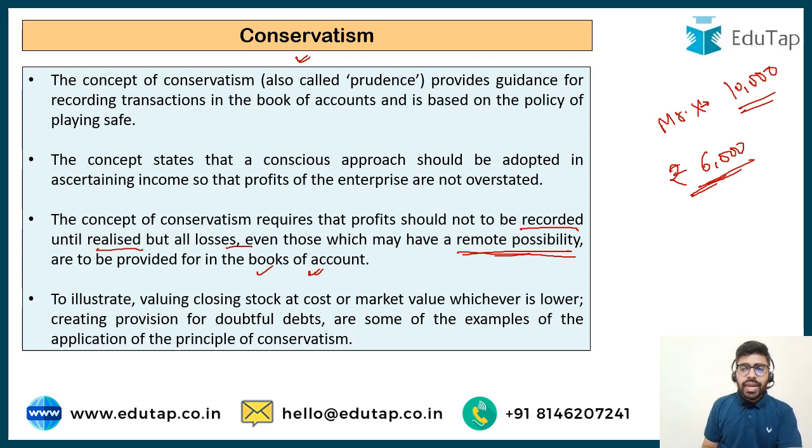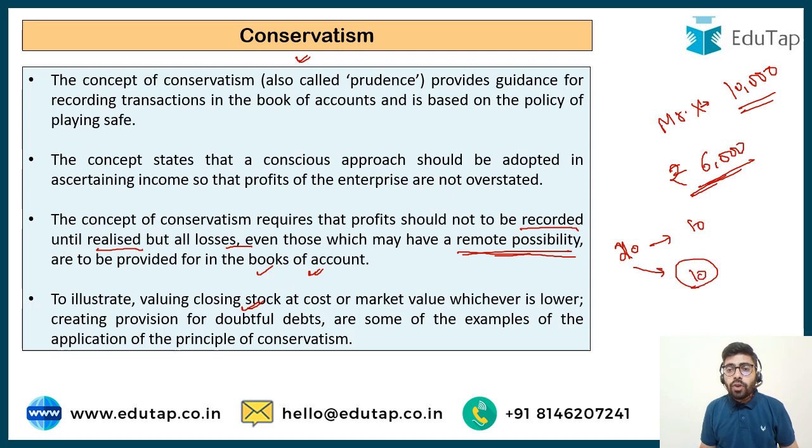There are different practical examples which are followed. For example, you have certain closing stock with you. I have bought 20 phones and sold only 10. The 10 are still in stock with me, and I have to show them in my books of accounts as my stock. I should show them at cost or market price, whichever is lower. I cannot say that I bought these for 10,000, the market price is now 15,000, and so I should record it at 15,000.